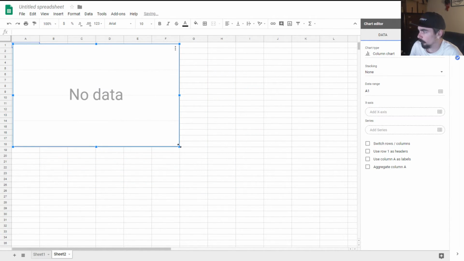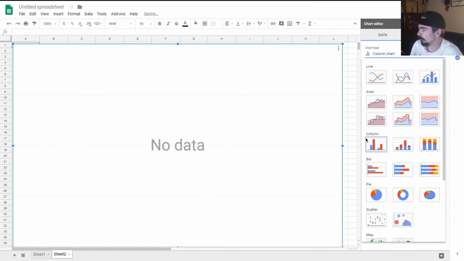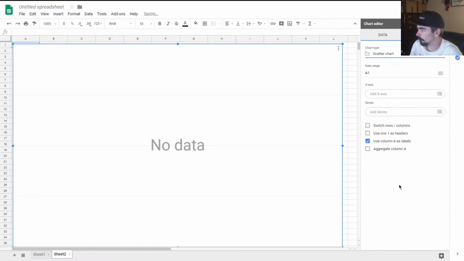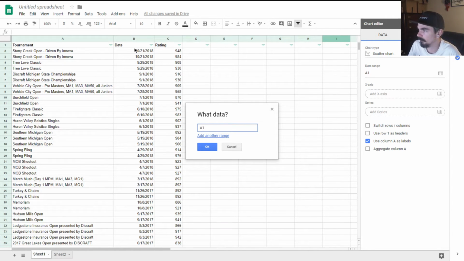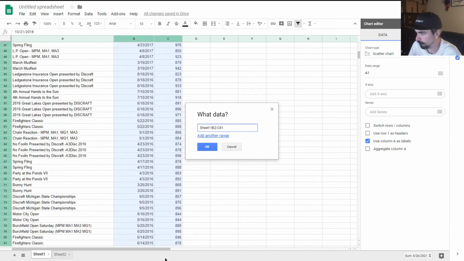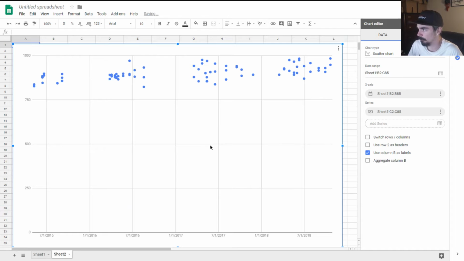So we're going to drag that in the corner, make it nice and big, and we're going to change the chart type to a scatter chart. Let me take a drink really quick. All right, so we're going to pick a data range, and we're going to select the date and rating for everything, all in one selection. So click OK, and we have our chart.